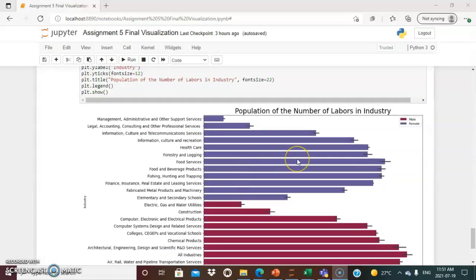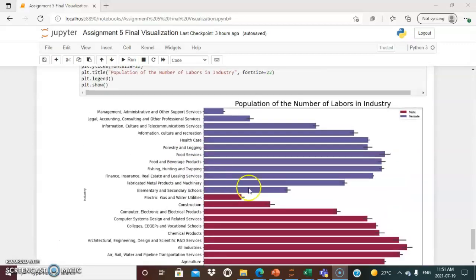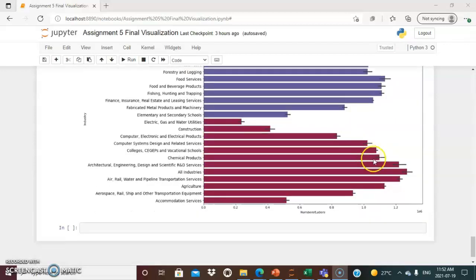And here we can see that the maximum number of males are more inclined to do physical labor work, such as in construction, engineering, architecture, and other services, whereas females are much more inclined to less physical labor work. The maximum number of females work in food services, whereas the maximum number of males work in all industry sectors.